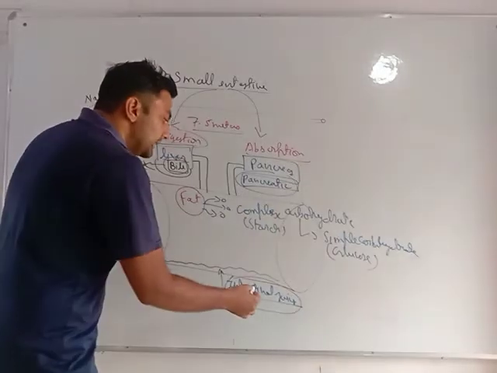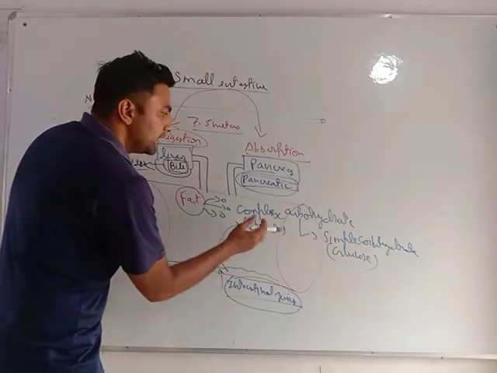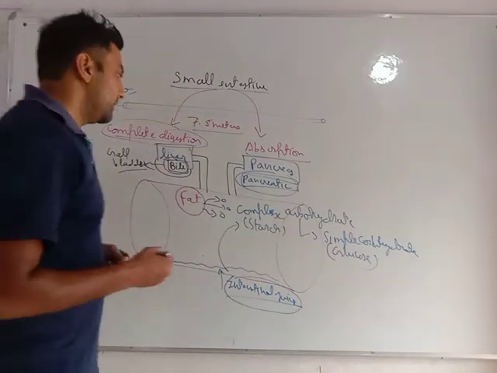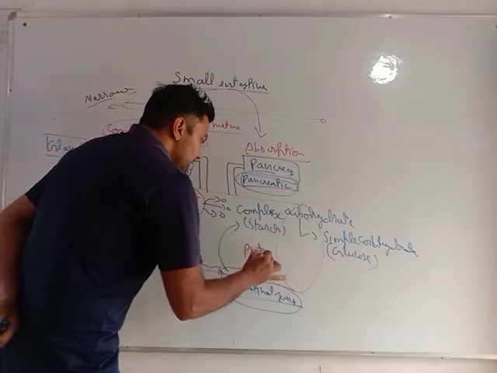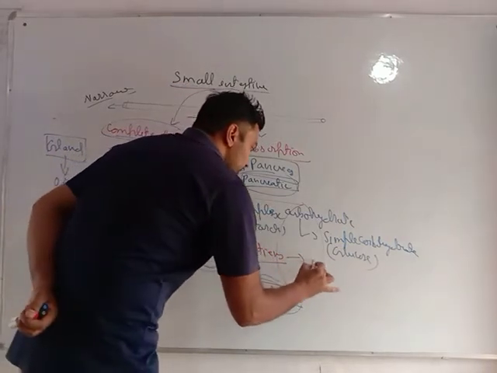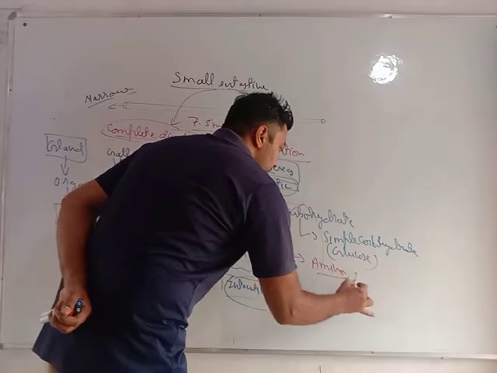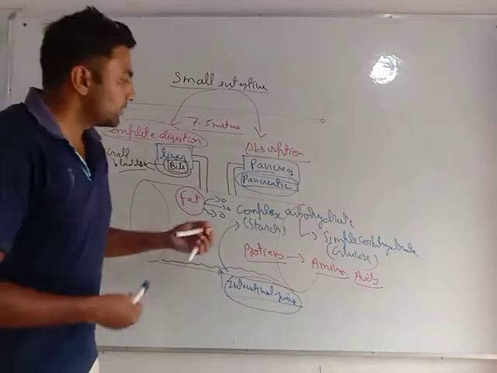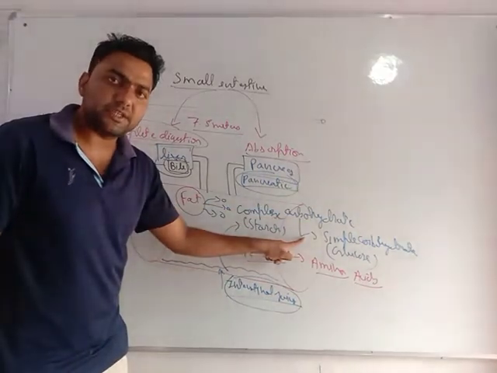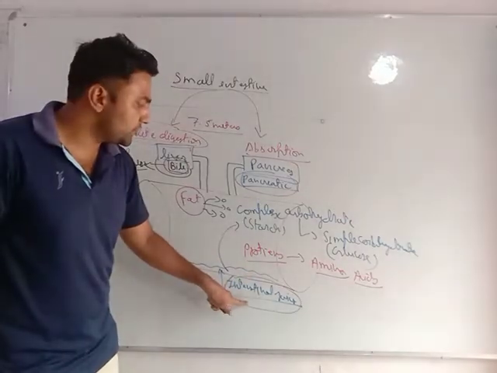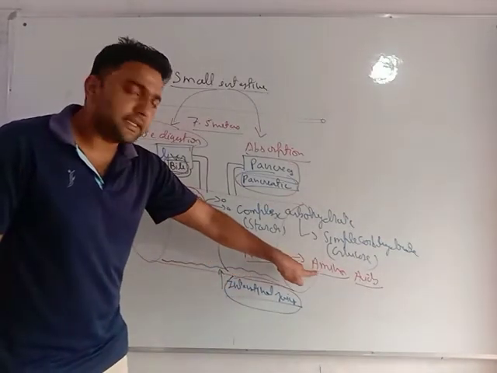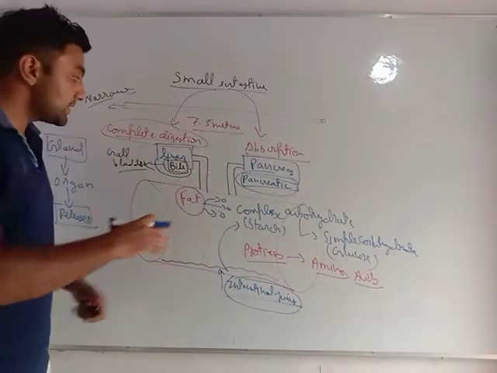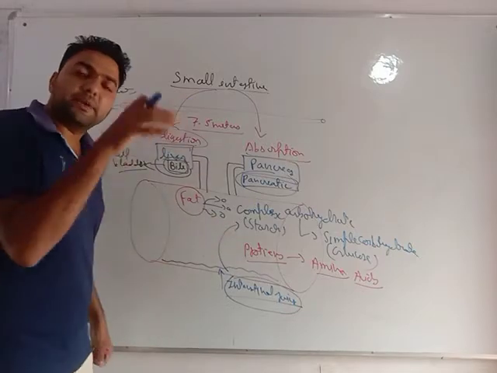Intestinal juice also does the same thing. It converts complex carbohydrates into simple carbohydrates. Second thing, they convert proteins into amino acids. Complex into simple, digestion done by pancreatic juice and intestinal juice. Proteins converted into amino acids, done by the digestion process. Fat, large particles converted into small particles, done by digestion.